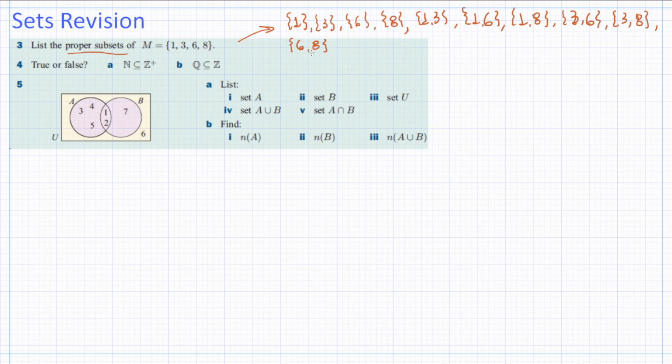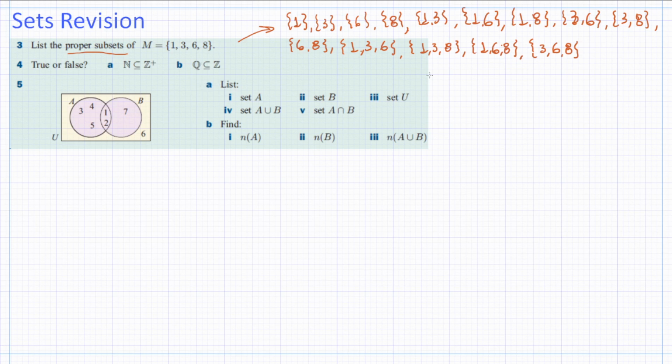The order does not matter. Okay, so the order doesn't matter. Now the triplets: 1, 3, 6; 1, 3, 8; 1, 6, 8; and 3, 6, 8. That should be all of them. If I take any other set, it seems like it wouldn't be a proper subset. I would have to take all of the elements into consideration.